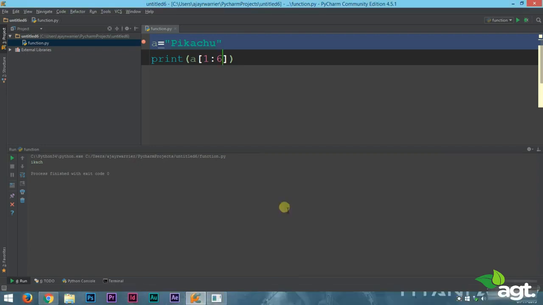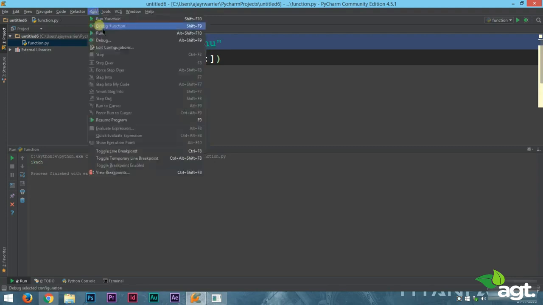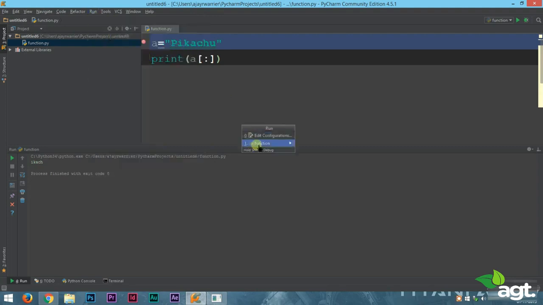Welcome back everyone. We were talking about the cool features of strings, and there are plenty more. Okay, so we learned about slicing of strings. There are more ways in which you can slice. In case you just provide a colon inside the square brackets, we'll run this, and you can see that the whole string gets printed. Whenever you just put in an empty colon without any numbers in it, it will just print out the whole string just like usual.